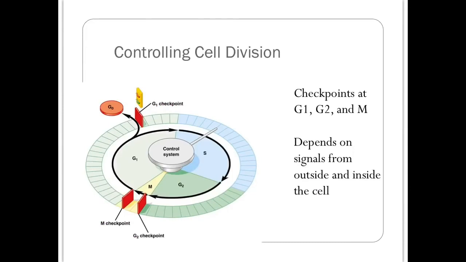Another way that cells control the rate of division is by these checkpoints. These checkpoints occur along the cell cycle, and they respond to signals, both what's going on outside the cell and what's going on inside the cell, to make sure that everything is happening correctly. There's one towards the end of G1, the G1 checkpoint. There's another one right at the end of G2, the G2 checkpoint, and then there's an M checkpoint that happens right in the middle of M phase, which is mitosis and cytokinesis.